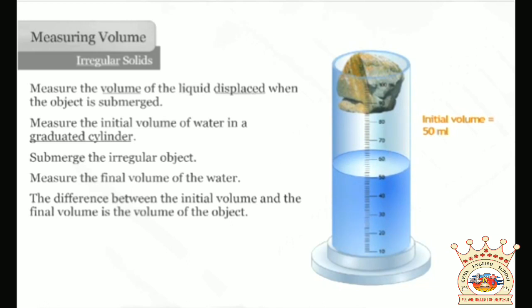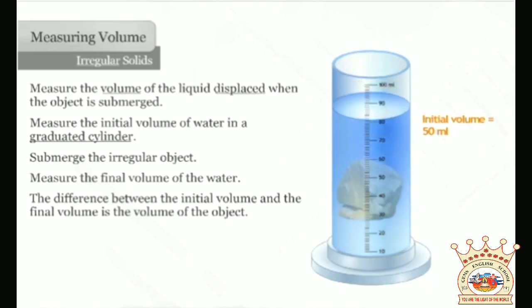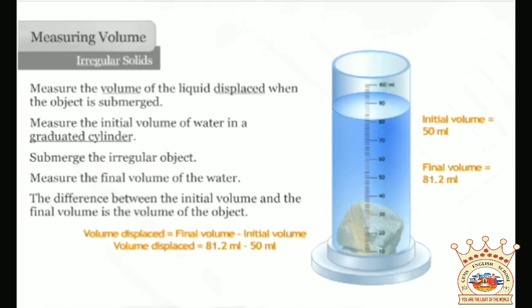Third step, measure the volume of the final level of water, and the difference between the initial volume and the final volume is the volume of the object. Let the initial volume equal 50 ml and the final volume equal 81.2 ml. By doing so, we get the volume of the irregular object equal to 31.2 ml or cubic centimeter.